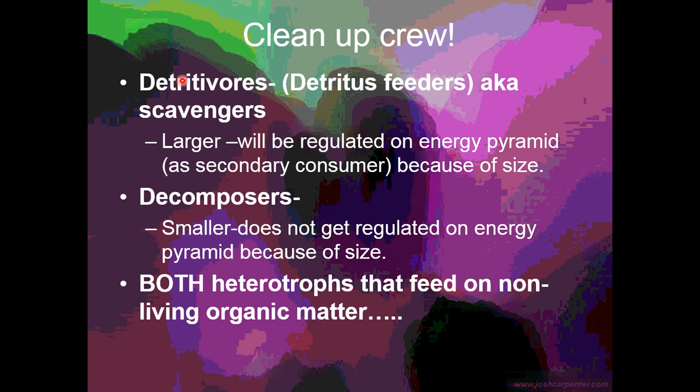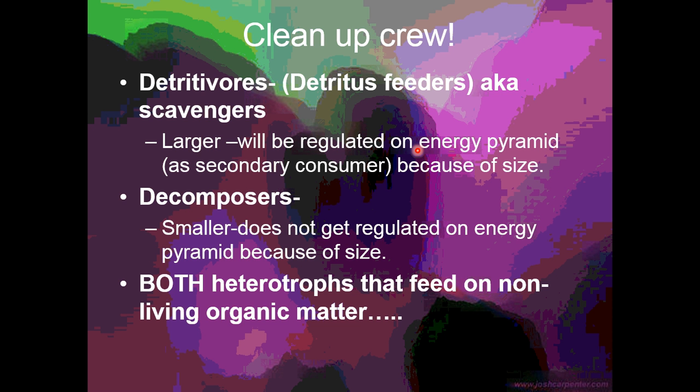Other types of trophic levels are called detritivores or decomposers. Both of these are heterotrophs that feed on dead organic matter. Detritivores, also called detritus feeders, could be called scavengers. These are larger, so we also regulate them on the energy pyramid, and they are typically secondary consumers because of their size. Decomposers are much smaller.